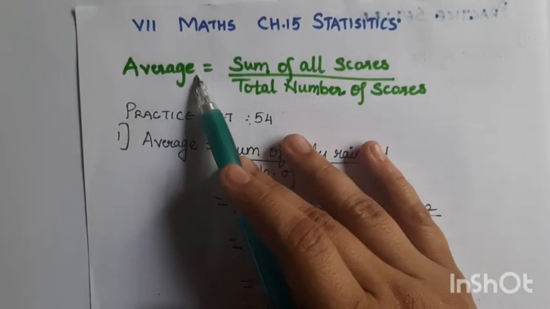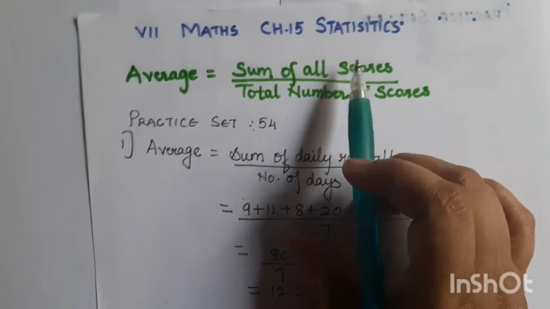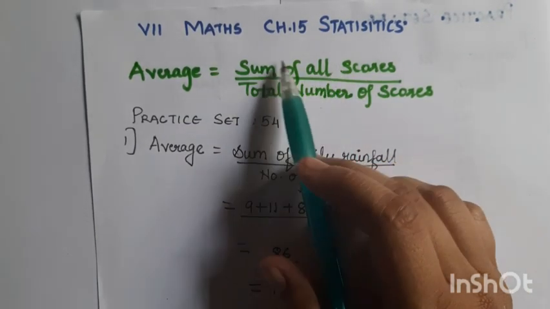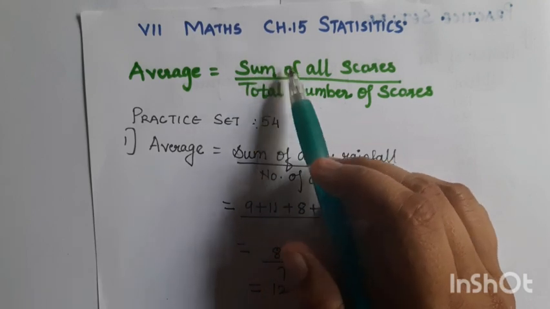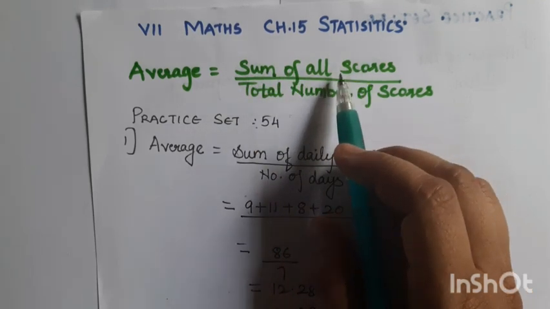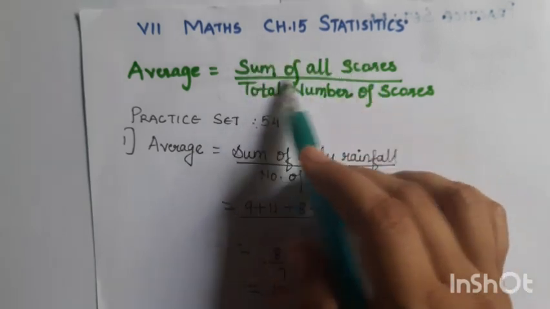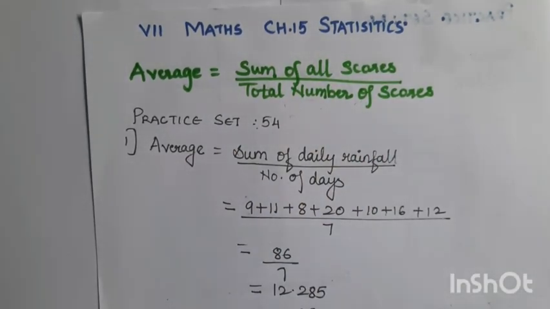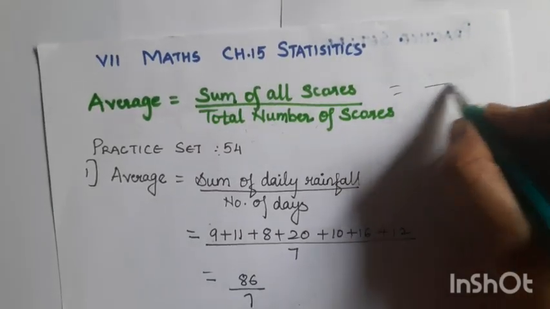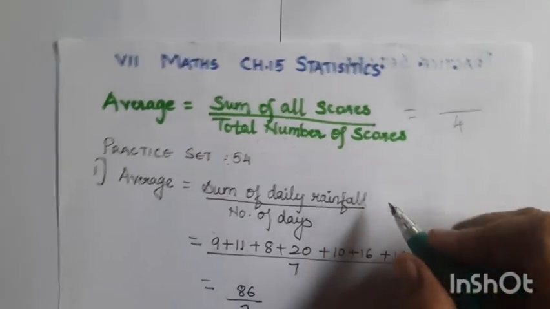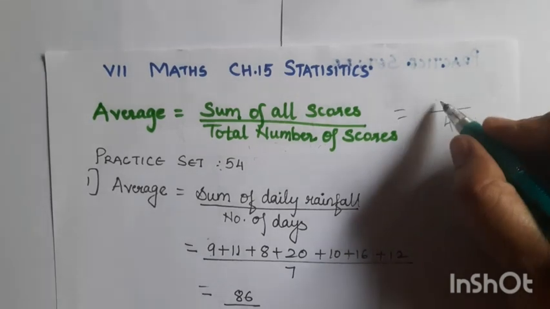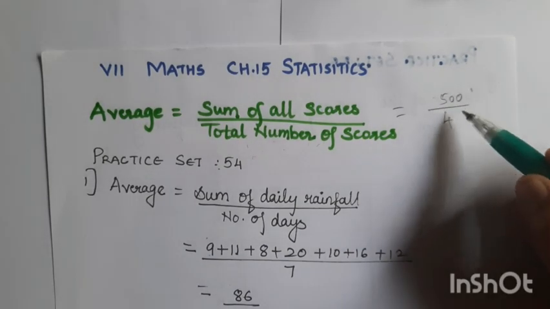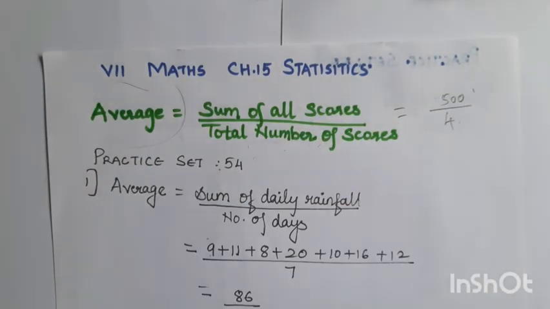How do we find the average? You add all the scores. For example, you have 4 exams. If you add the scores of all your 4 exams, whatever the score is, divided by the total number of exams. Suppose the total of all the 4 exams is 500, so you divide 500 by 4, that is the average.